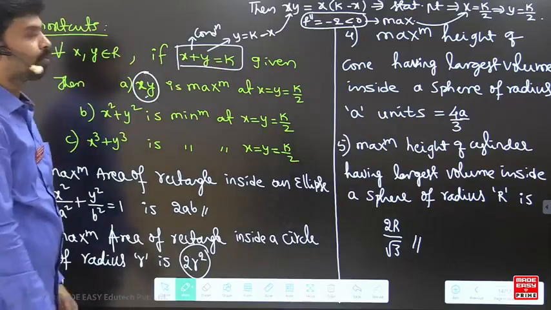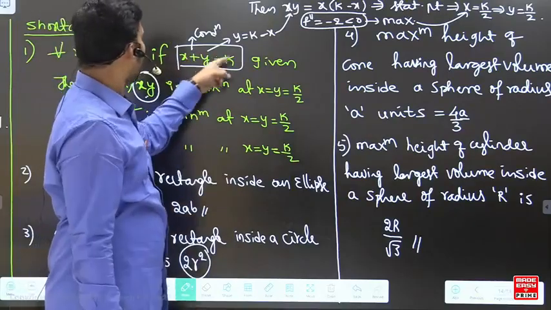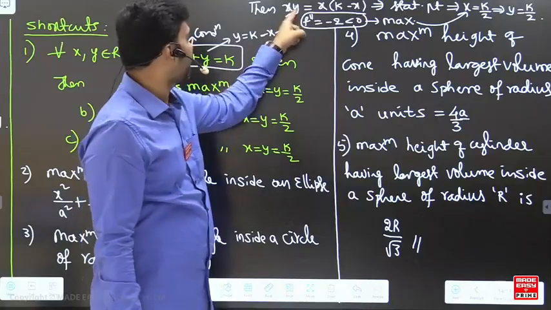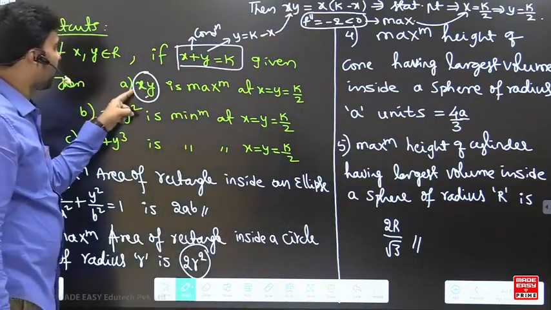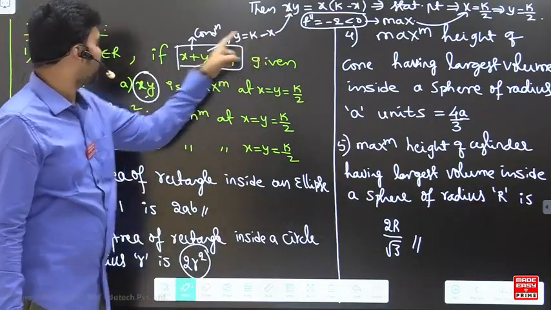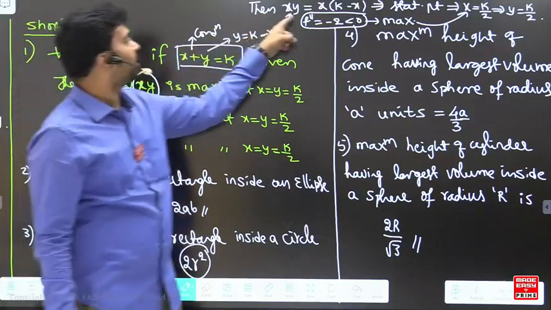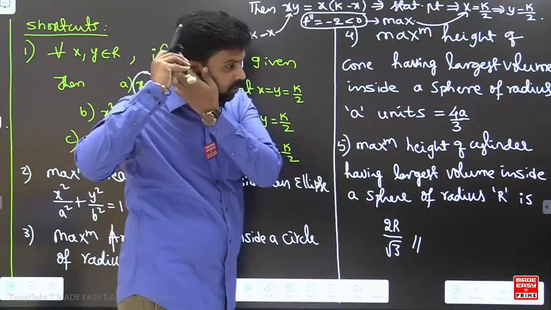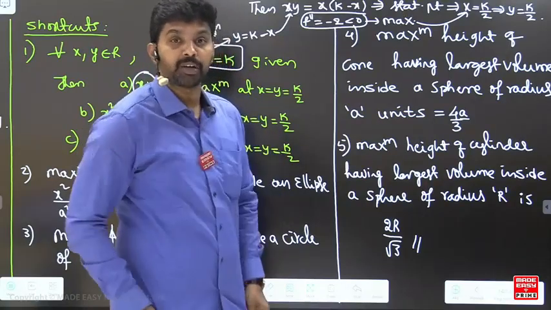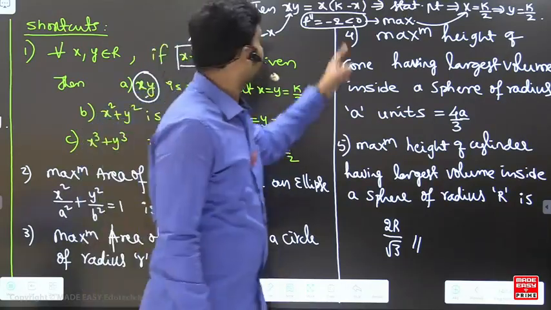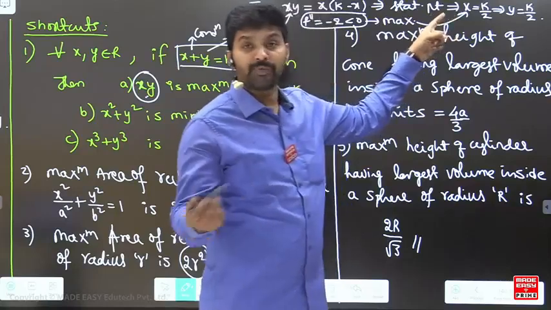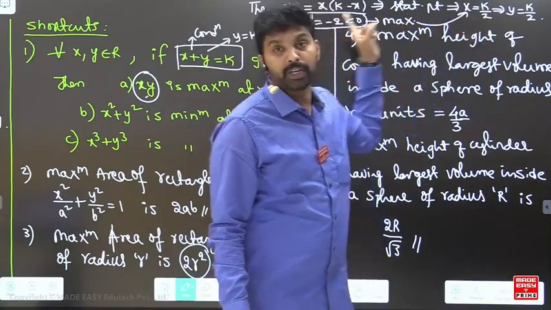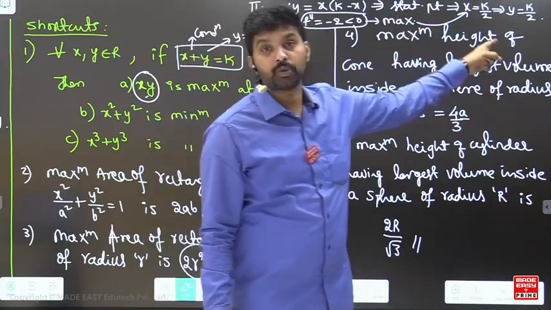That's the simple funda. What I have done is use this condition in the function which we are maximizing, that is xy. Writing y is equal to k minus x, I get x into k minus x as the new function, which we need to maximize. The stationary points are given by f dash of x equal to 0, so x equals k by 2, and as per the condition, y is also k by 2.